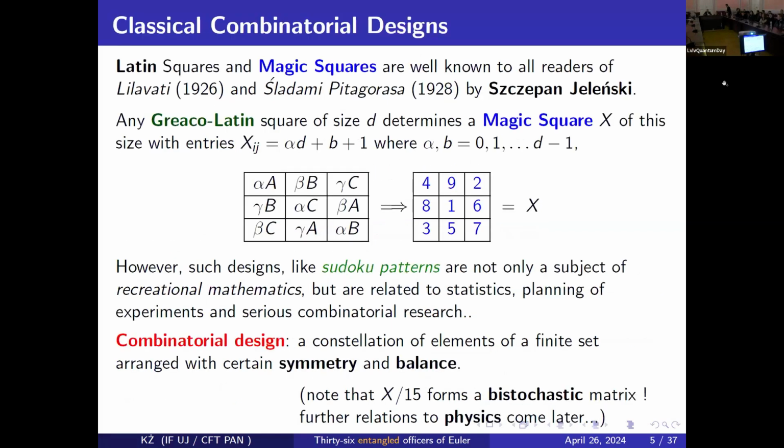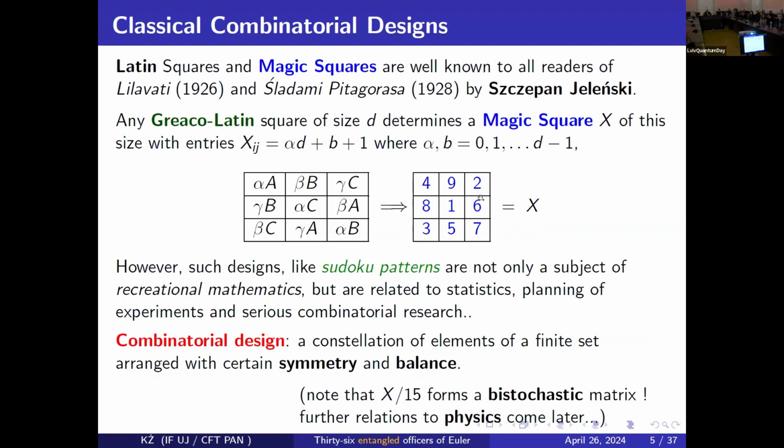And then at the beginning, I will discuss some simple mathematics. In Poland, we have such a nice book, Śladami Pitagorasa by Szczepan Jeleński and Lilavati. It is a book for high school students, and there are magic squares introduced. So what is a magic square? You have here an example, like a 3 times 3 square, and maybe you know the pattern. The sum in each column and each row is constant.